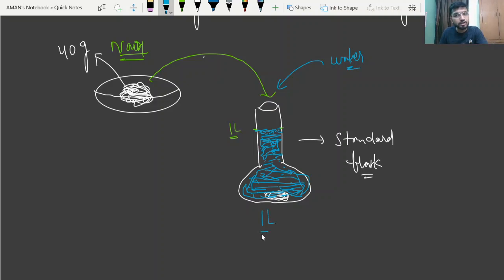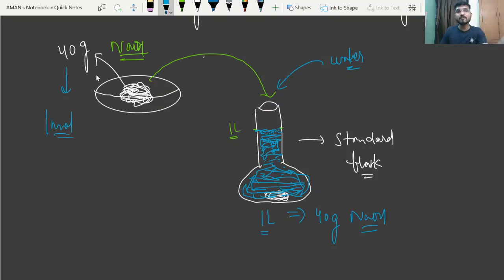You will get 1 liter solution. And in this 1 liter beta, 40 gram NaOH is dissolved. So this kind of solution beta is called 1 molar NaOH solution. Getting my point? You have taken 40 gram, and what does it mean? 40 gram means 1 molar NaOH.